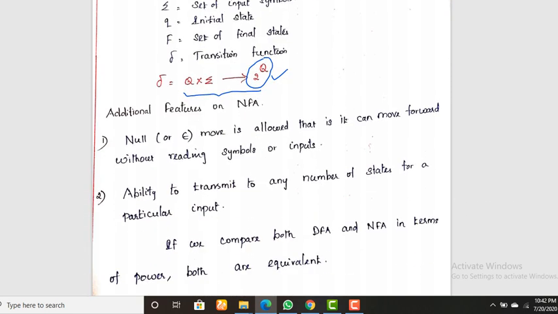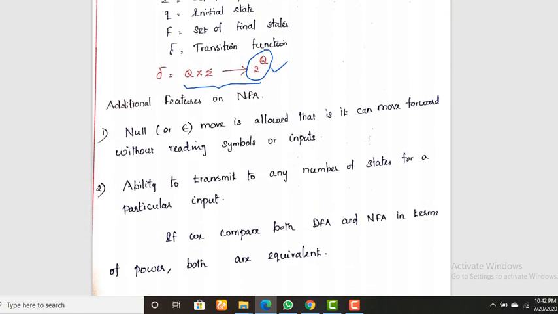Next, some additional features of NFA. What are the additional features of NFA that differentiate it from DFA? The first one is null, which means the empty string. Null move is allowed in NFA, but in DFA there is no null move.